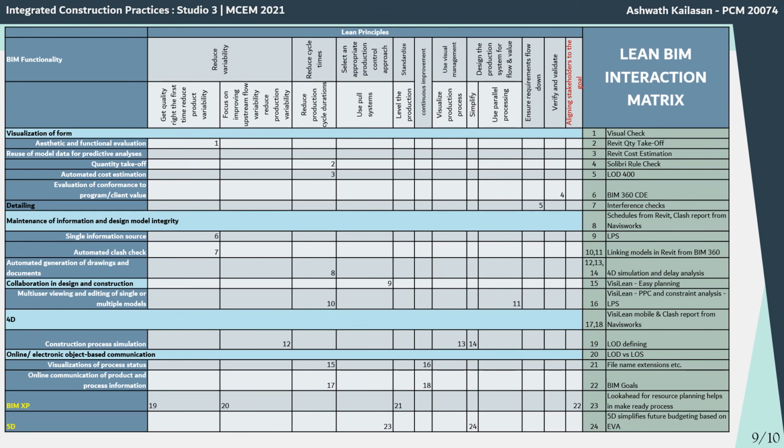The several BIM functionalities help in achieving several lean principles. All these BIM functionalities and the lean principles which were observed in this study have been tabulated here in the form of a matrix. For example, under 4D, we could see the consistent process simulation will help in reducing the production variability in the future. So here the number 12 has been marked. Similarly, the others have been marked.